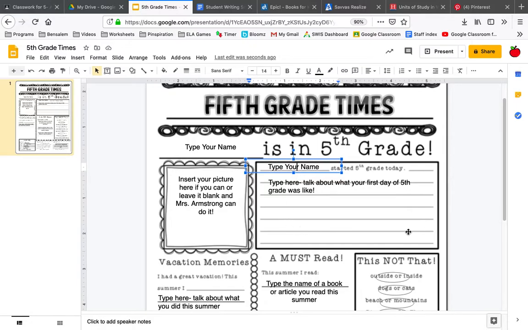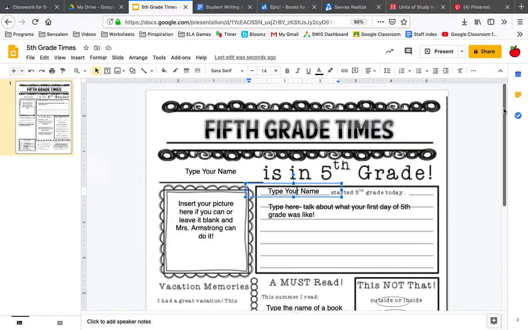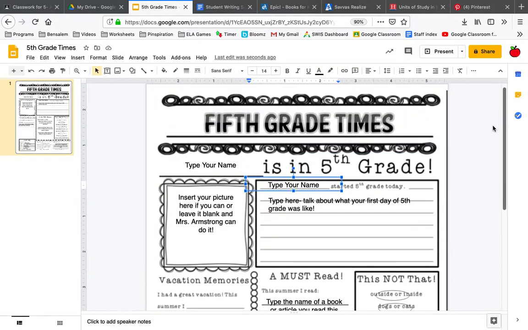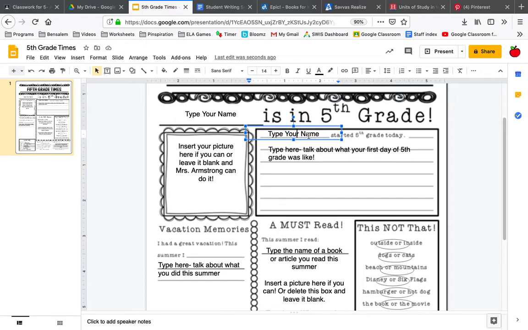Okay, so this section is set up, if you haven't figured it out yet, like a newspaper article. So it's all about you. And so this is like the main story. It's all about you. So it says type your name here. And then it completes the sentence, started fifth grade today.